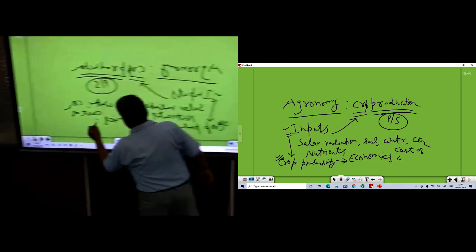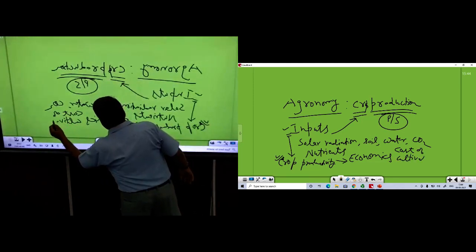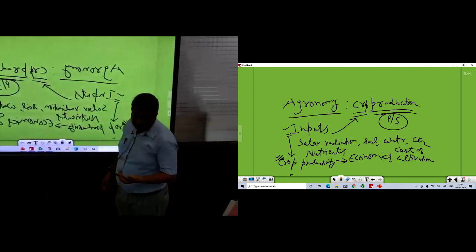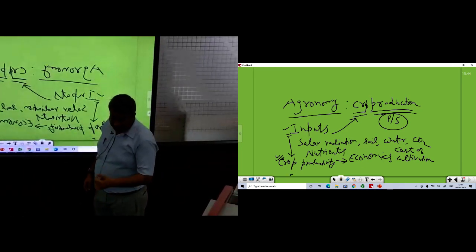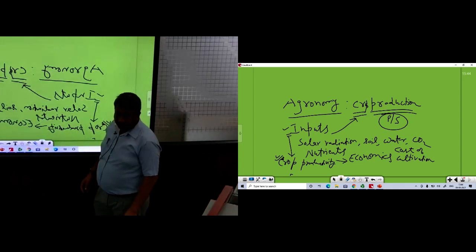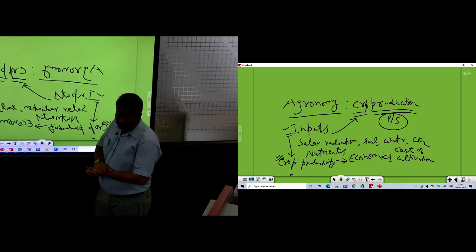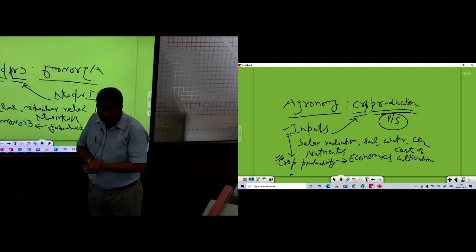What is the cost involved in the inputs like fertilizer, seed, variety, irrigation, pesticide application, herbicide application. So economics is also considered under agronomy. So agronomy is a wide subject. It is not just to sow the crop and harvest the crop.